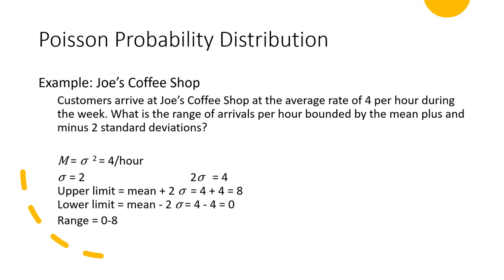My mean was 4, so my upper limit is 4 plus 4 to get 8. The lower limit is 4 minus 4 to get 0. So that means the range of 2 standard deviations around the mean is going to be from 0 to 8.